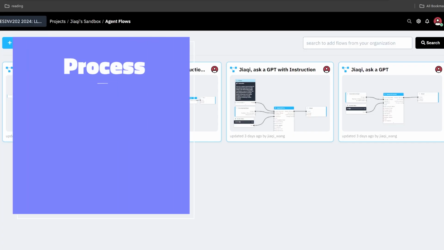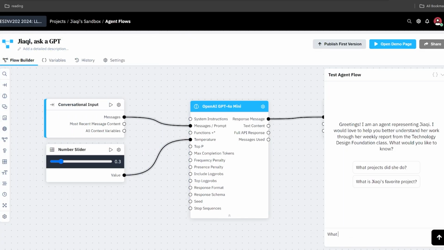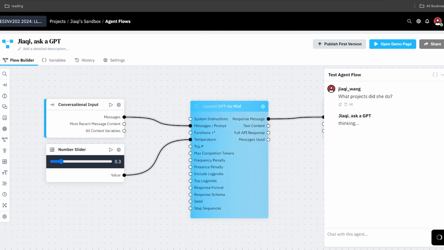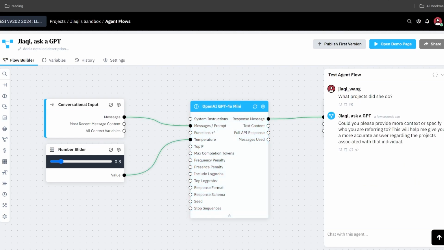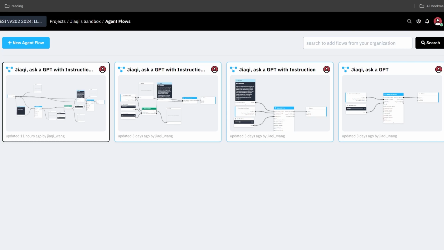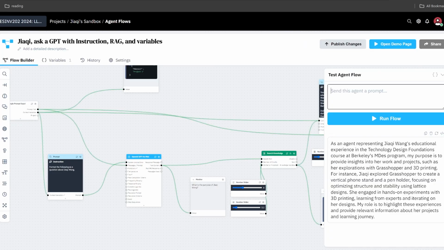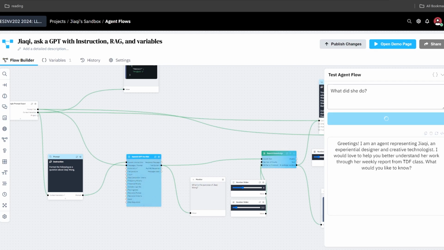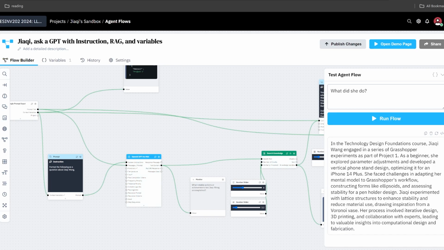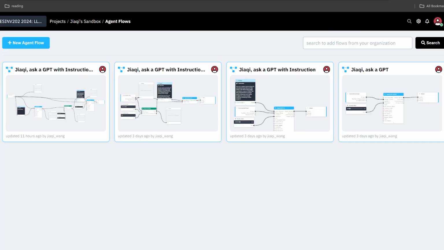I started by exploring what type of responses I would get with different augmentation of the model. For example, when I only use GPT to process a question, the output would be very generic or totally irrelevant to me because it does not have knowledge base about me. Whereas if I add a retrieval augmented generation process and curate a well-structured knowledge database, the output will be significantly more relevant to the conversation.